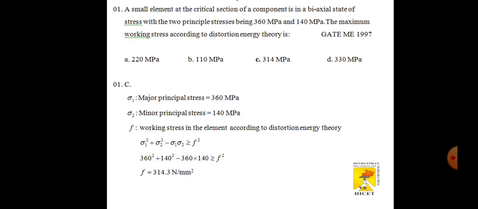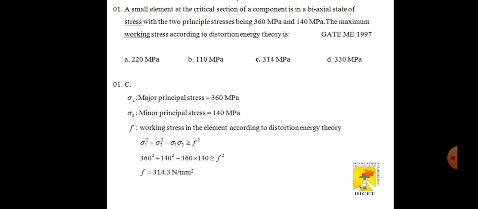In this problem, a small element in the critical section of a component is in a biaxial state of stress, with the two principal stresses being 360 megapascal and 440 megapascal. Find the maximum working stress according to the distortion energy theory. Four options are given. To solve this, we take the major and minor principal stress values and substitute them into the condition for the design equation. At last we get the result from the distortion energy theory.